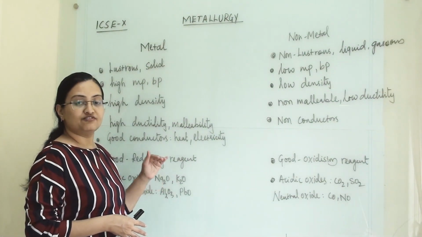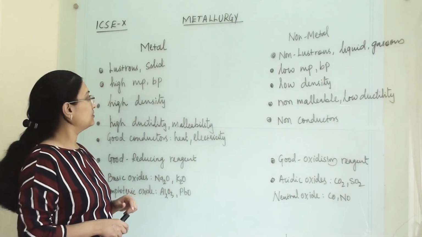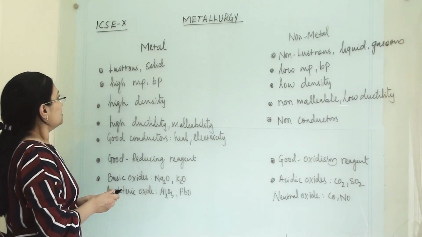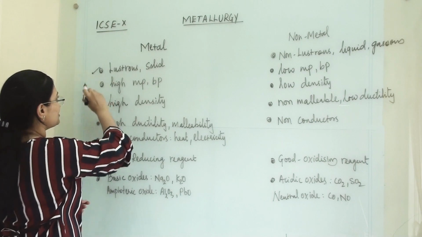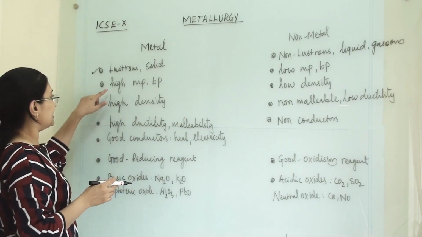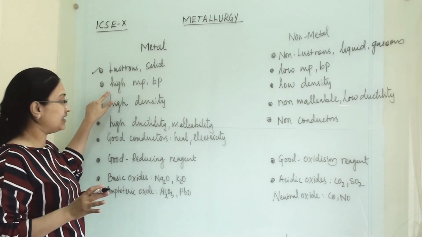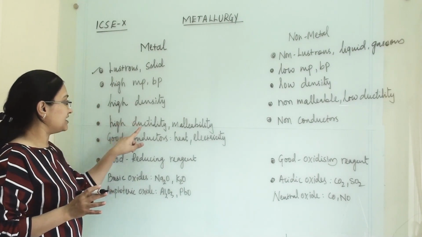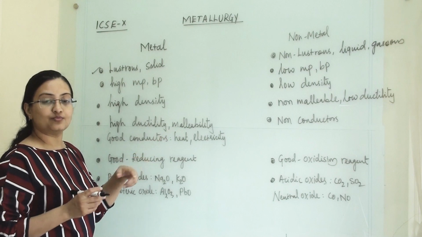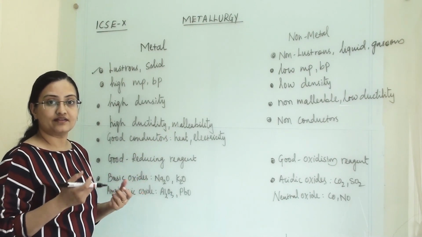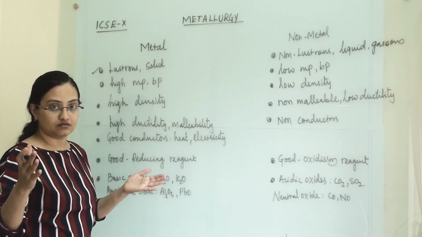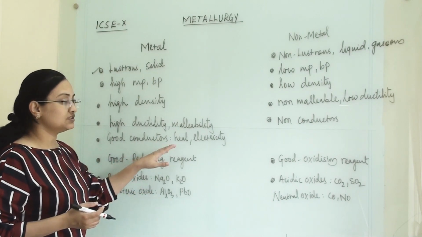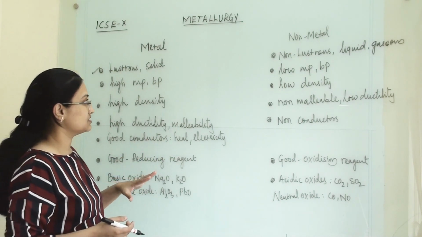Now we will see their physical and chemical properties. These are very simple. Metals are lustrous, they are solids. They have high melting and boiling points, and high density. They have high ductility and malleability, which means they can be drawn into wire and beaten into thin sheets. They are good conductors of heat and electricity.